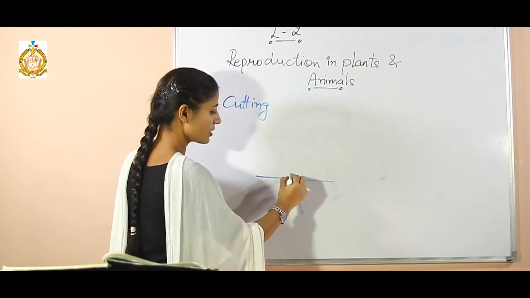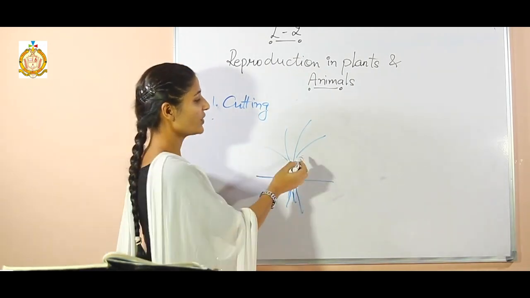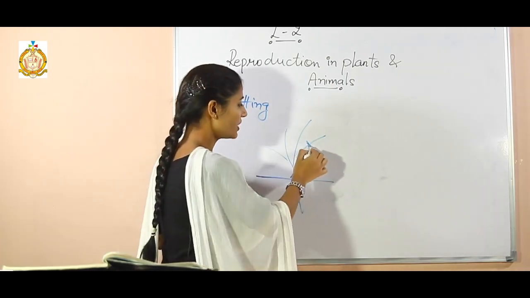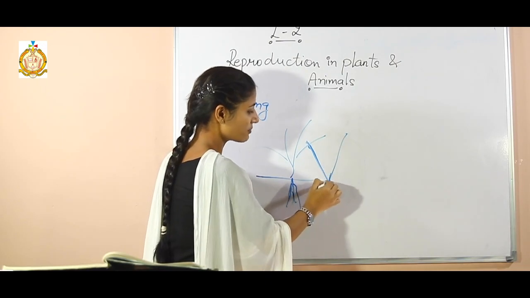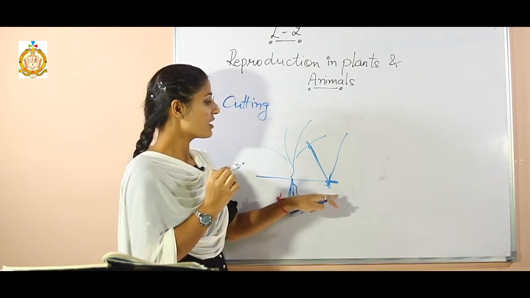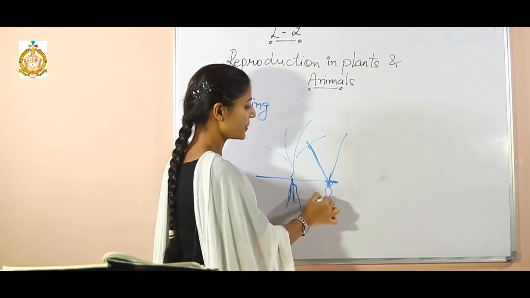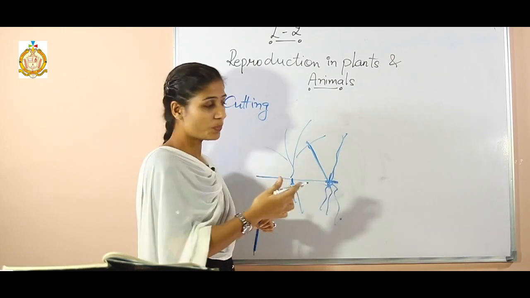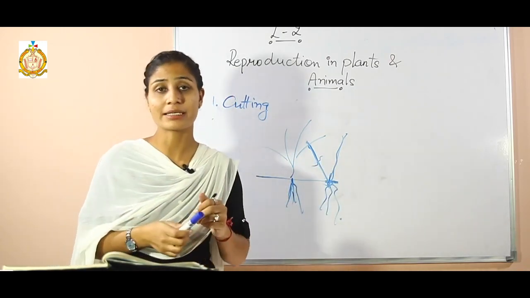Suppose that this is your plant, these are the stems of the plant and this is the roots. What we are doing, we will not separate or cut this stem, we will only tilt it and we will submerge this stem under soil, okay. Afterward, under favorable conditions, after a few days the roots start appearing here and it will give birth to the new plant, and automatically it will be cut from here. So that process is known as a layering process.